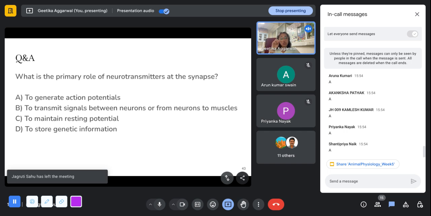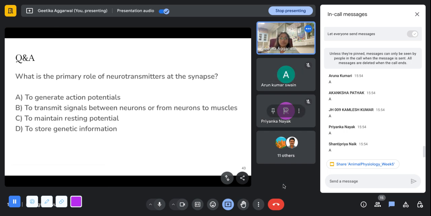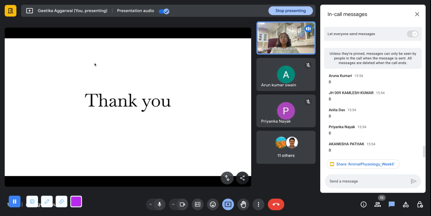Next question: what is the primary role of neurotransmitters at the synapse? What do the neurotransmitters do at the synapse? So they basically transmit signals between neurons or from neurons to the muscles. Correct.